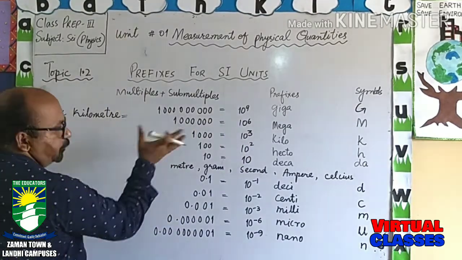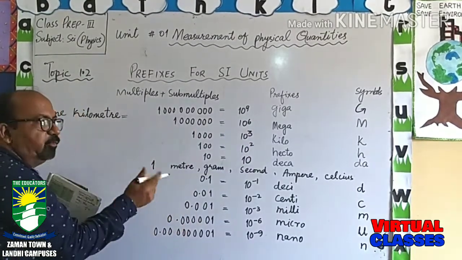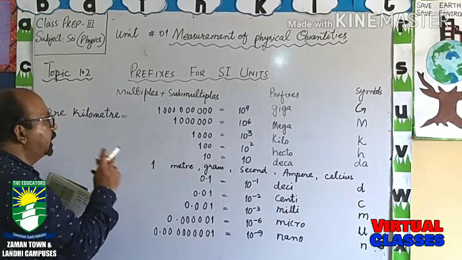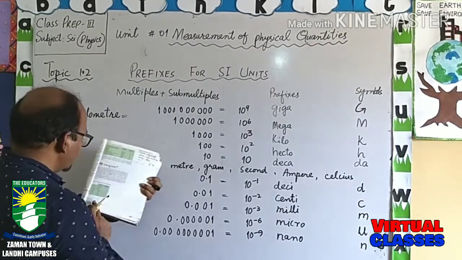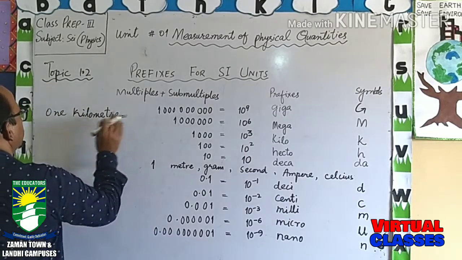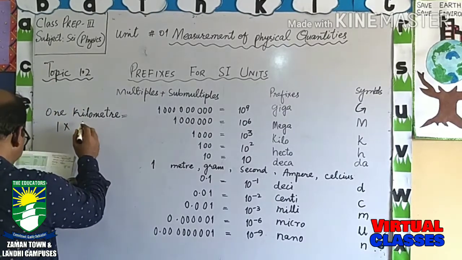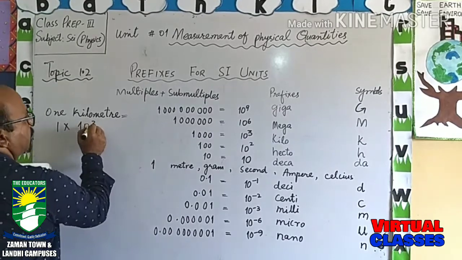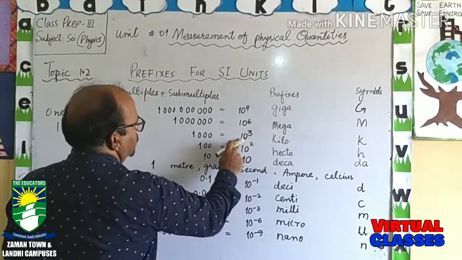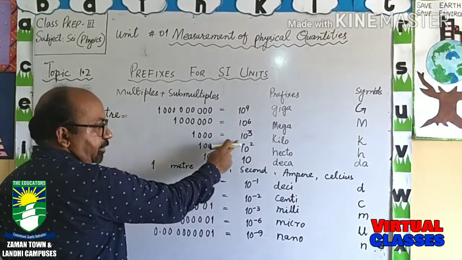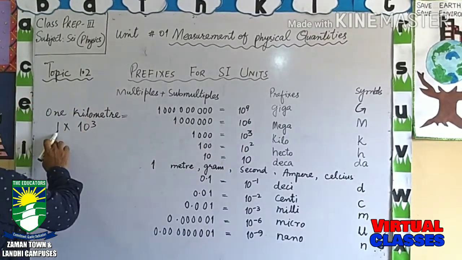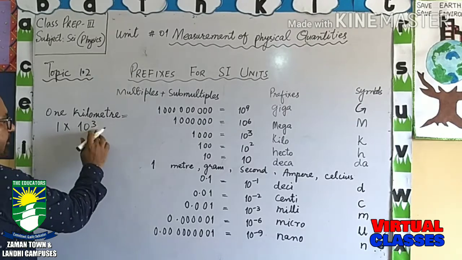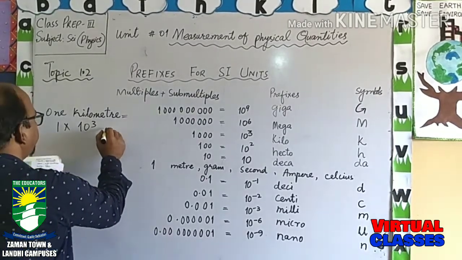So if we have learned these values, we can easily calculate what 1 kilometer means. 1 kilometer is equal to 1 multiplied by 10 raised to power 3, because kilo shows 1000 and it can be written as 10 raised to power 3. So we can easily calculate 1 multiplied by 10 raised to power 3, and it is